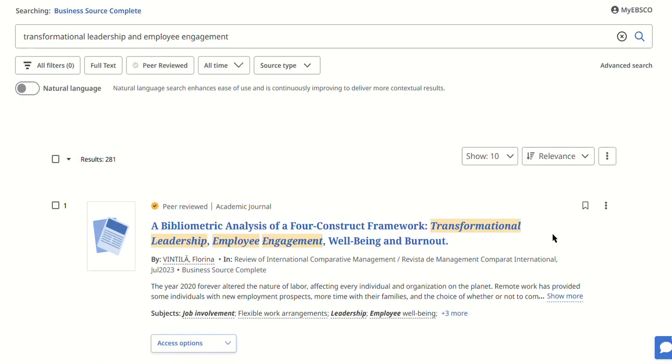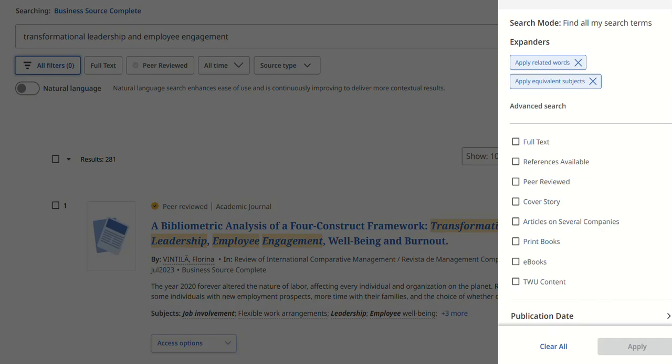Now, as we look at that, that's an awful lot of results. And so we need to really figure out how to sort those a bit, filter them down to the ones that are most important to us. So I'm going to click on all filters up here. You notice it says 0 right now, which means we haven't applied any limiters. And here are some of the limiters that we can apply.